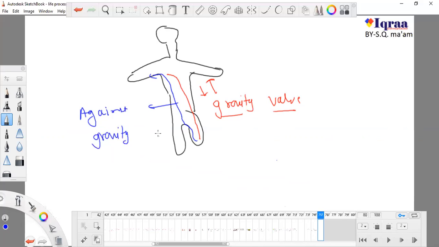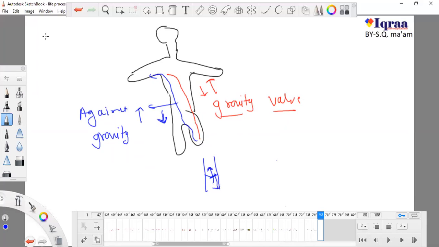So blood might return back, and they need valves. A valve is a flip so that if the blood goes upwards once, it cannot return.